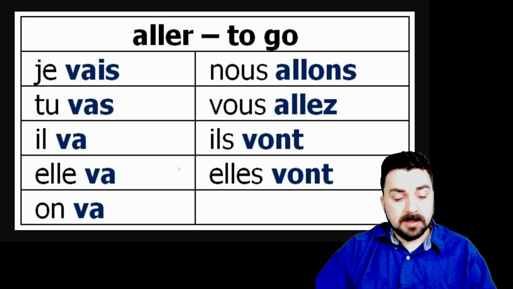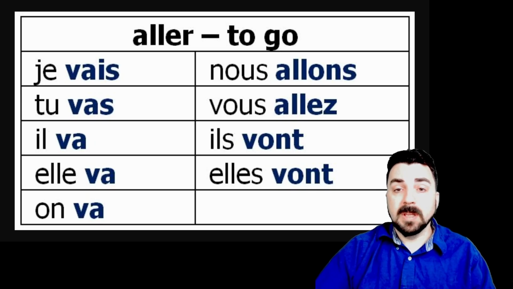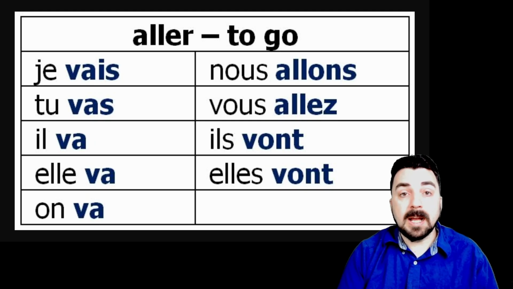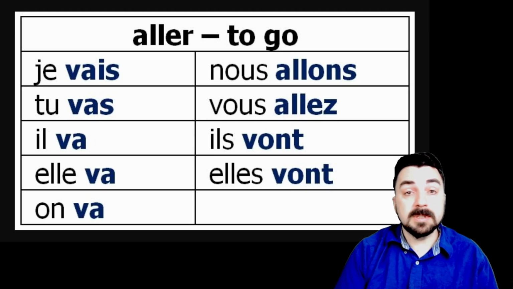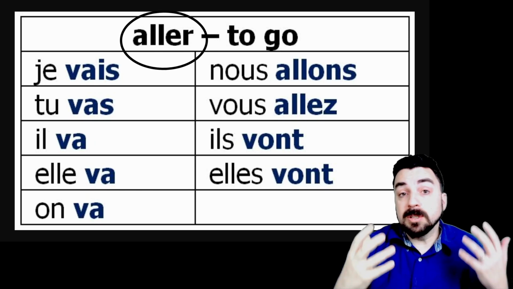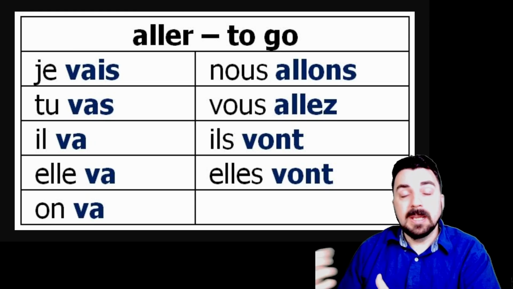So we are going to look at the verb aller, to go. And this is a lesson to make sure that we understand how to use the verb to go into different places and how to conjugate the verb, which is irregular. So we have that verb, aller, and we are going to go places into town.